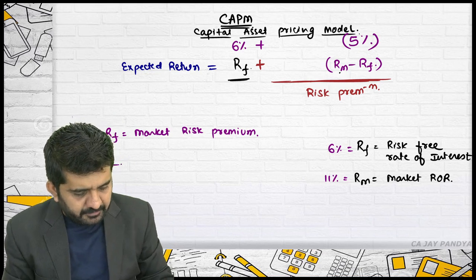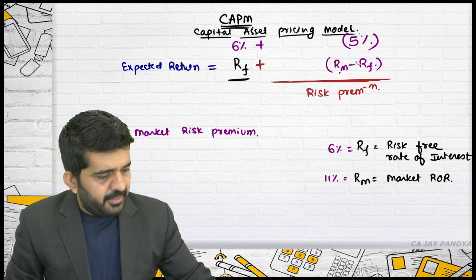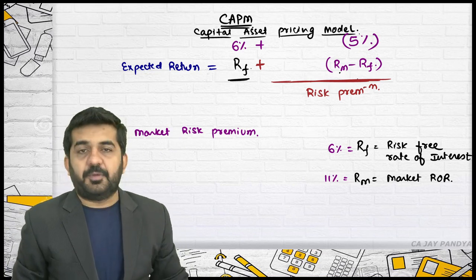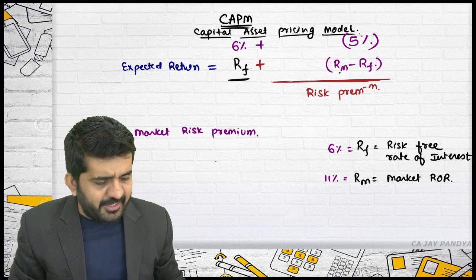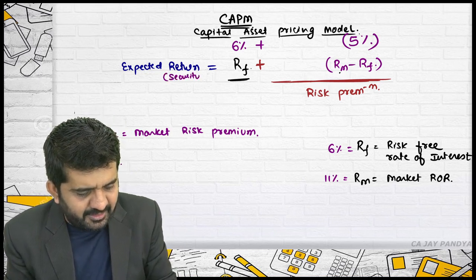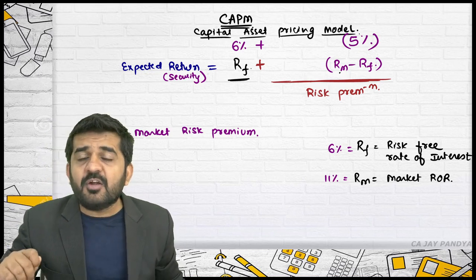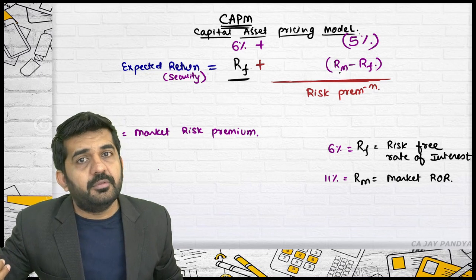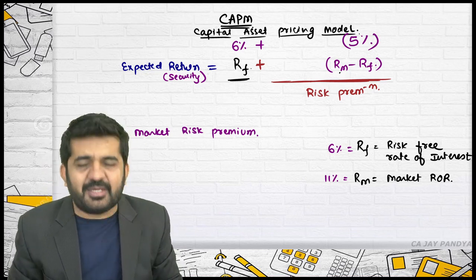Is it alright? So understand, RM minus RF is the market risk premium. But you are finding out the expected return of a security, not of the market. Say Reliance, Tata, X Limited, Y Limited, any security. Expected return of market is RM.